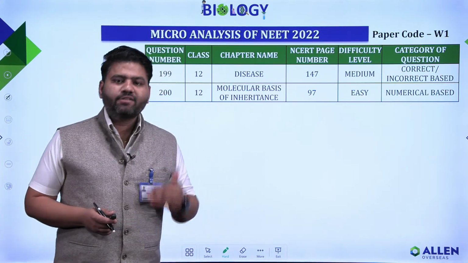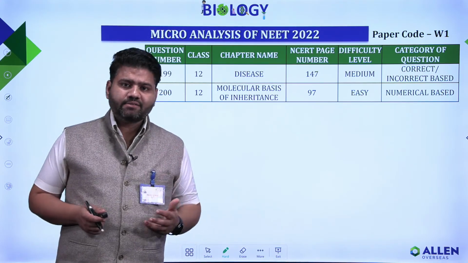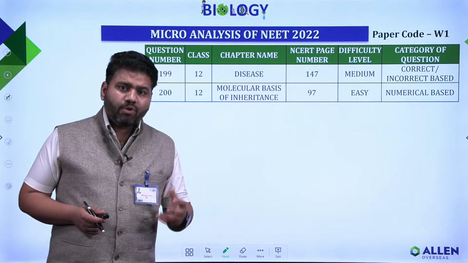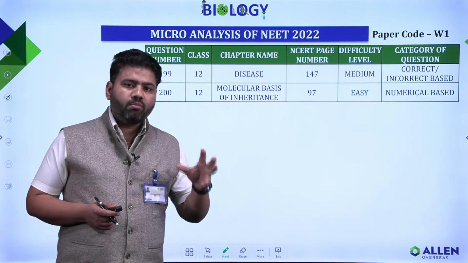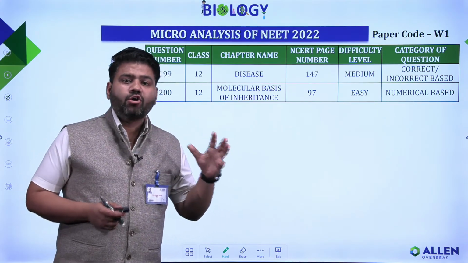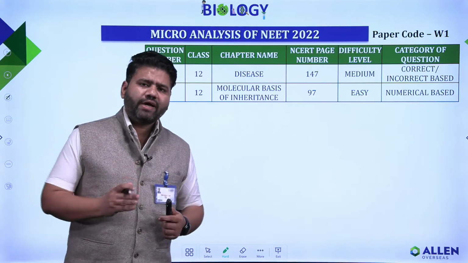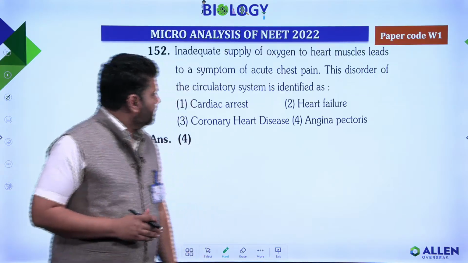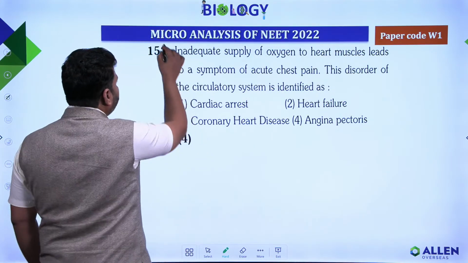After that, the third phase, in which we will talk about certain questions and the NCERT page number from where that question was taken, from your module, and similar kinds of questions which are there in your module. Let's see certain proofs. Here we will talk about 5 different examples. Let's see the question from your NEET paper. Question number 152.